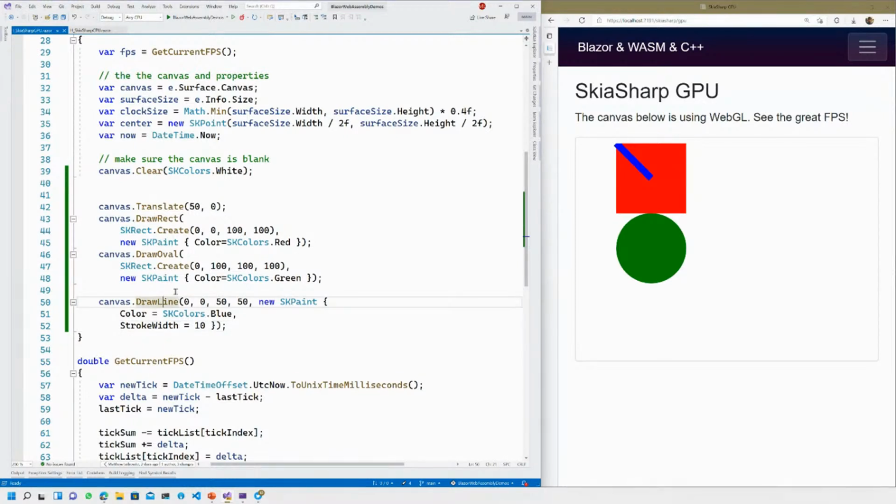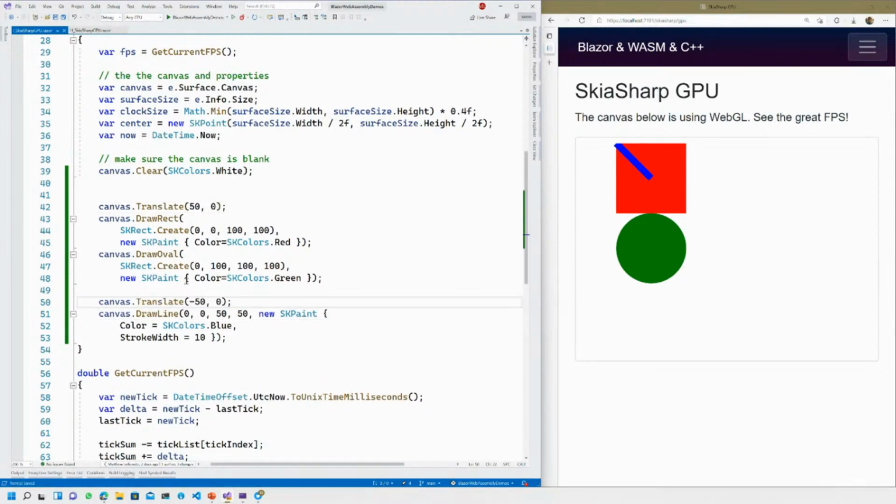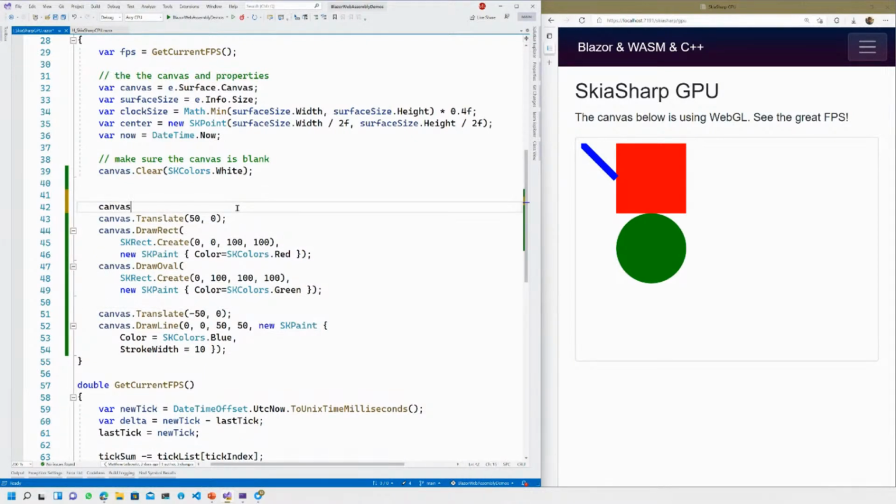So like, oh no, and I have to do like -50 all of a sudden. Or I could say, okay, oh, I know how to do this. I've learned about this Translate. Let's move it back. Phew, all fixed. But now you got to remember to do that. So this is where it gets even cooler. Canvas.Save. It doesn't save the bitmap pixels. It saves more the transformations and the styles and stuff that you've added. And you just do Restore. Go ahead. And this does some stuff.